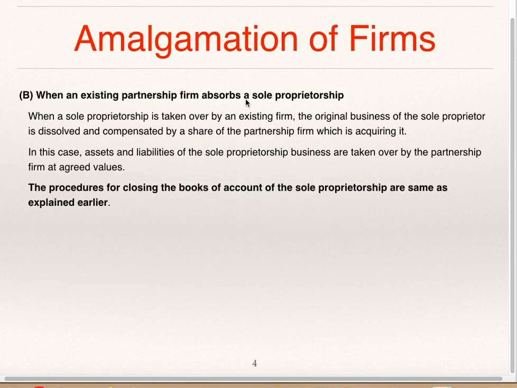When an existing partnership firm absorbs a sole proprietorship, when a sole proprietorship is taken over by an existing firm, the original business of the sole proprietor is dissolved and compensated by a share of the partnership firm which is acquiring it. In this case, assets and liabilities of the sole proprietorship business are taken over by the partnership firm at agreed values. The procedure for closing the books of accounts of the sole proprietorship is the same as we have seen in the earlier video.